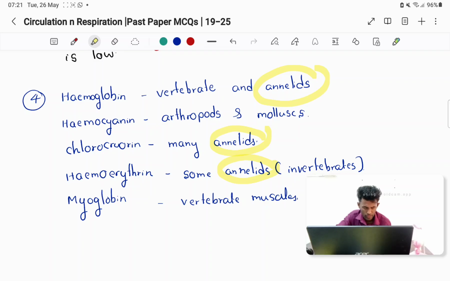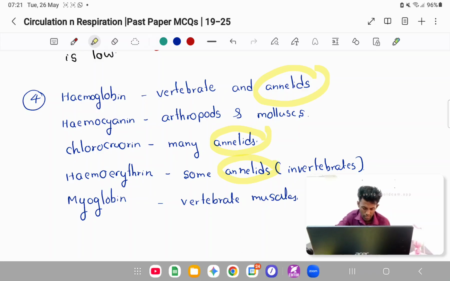I think previously also they asked. Myoglobin is in vertebrate muscles. Our muscles have myoglobin. So if we take fish like Chondrichthyes and Osteichthyes, they come under vertebrates, so they have myoglobin, right? Remember that most people think when they do questions that myoglobin is only in humans, not that it's in vertebrate muscles, right? Vertebrate muscles.